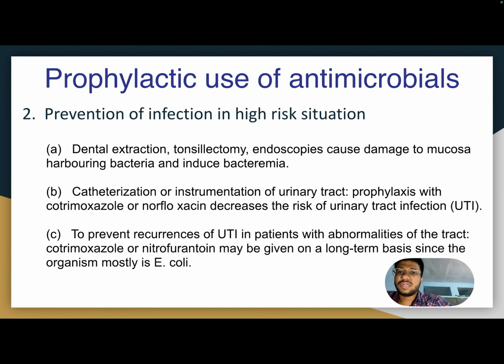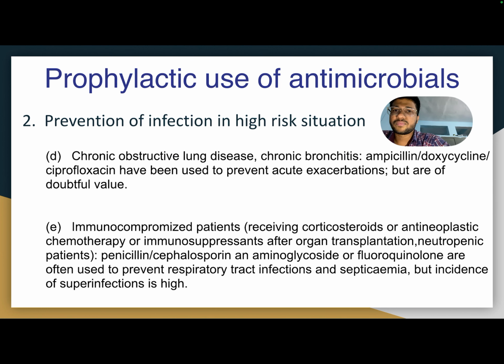The second case is catheterization or instrumentation of the urinary tract. Prophylaxis with cotrimoxazole or norfloxacin decreases the risk of urinary tract infection. The third one is to prevent the recurrence of UTI in patients with abnormalities of the tract. Cotrimoxazole or nitrofurantoin may be given on a long-term basis, since the organism is mostly E. coli.